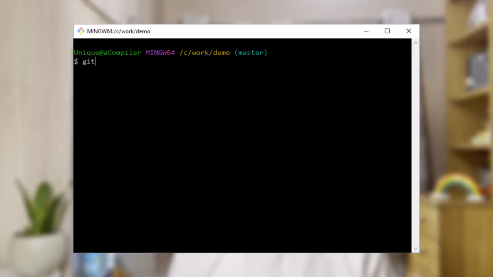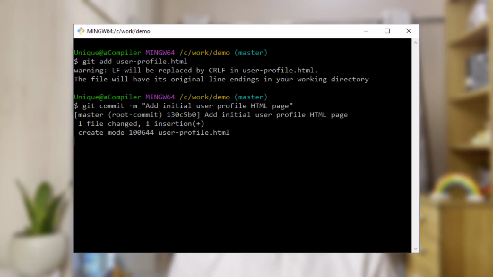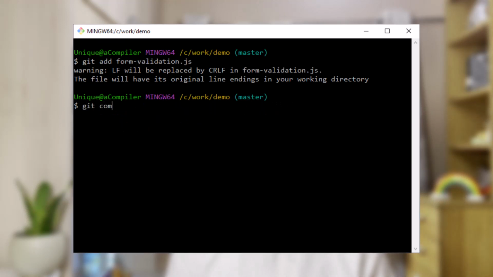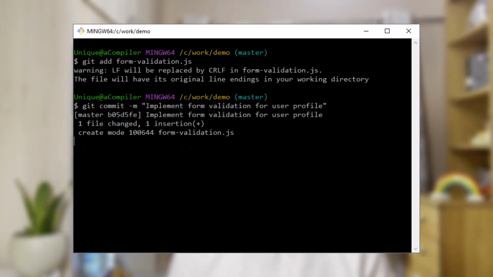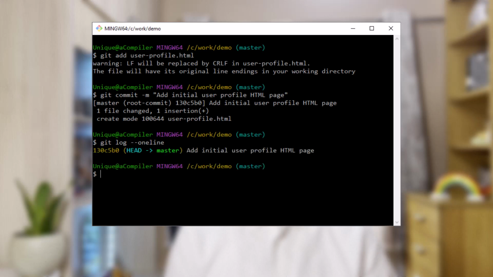Let me show you with an example. Imagine you are adding a new HTML file for a user profile. So the commit will be like this: add initial user profile HTML page. Next, you might add form validation using JavaScript. So the commit will be like this: implement form validation for user profile. Hope you are getting the idea. It keeps everything simple and clear. And whenever you look at the commit history, you can very easily tell what change each commit is for. This makes it super easy to understand and your work always stays clean.